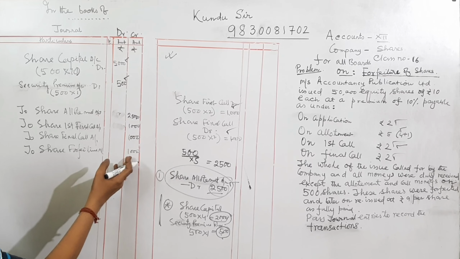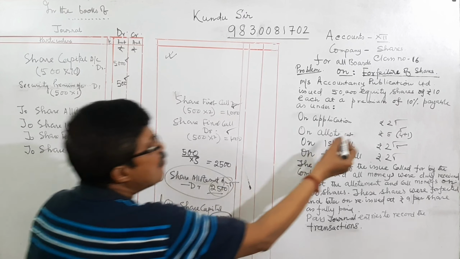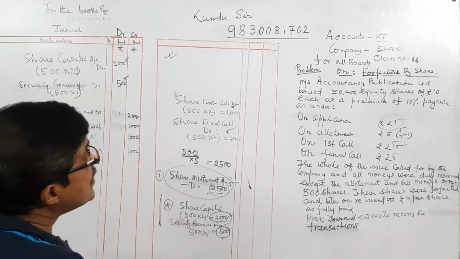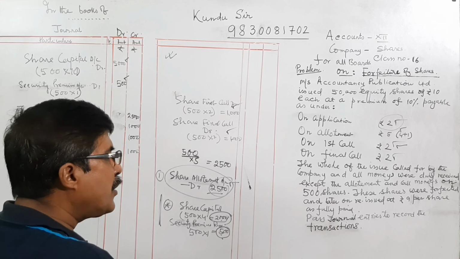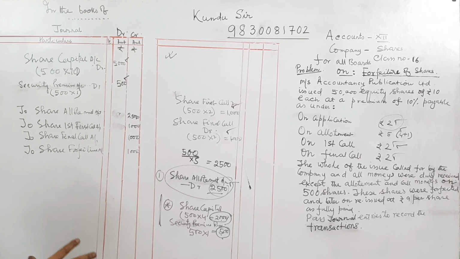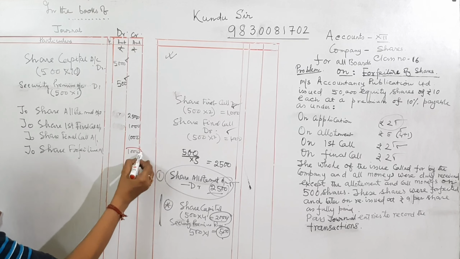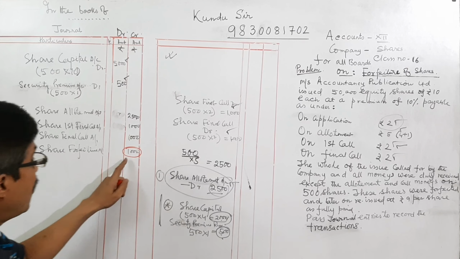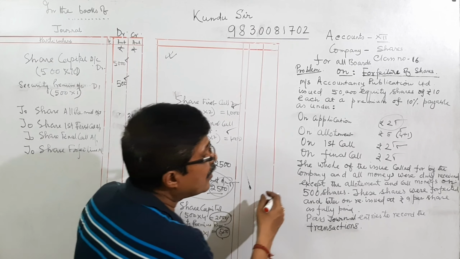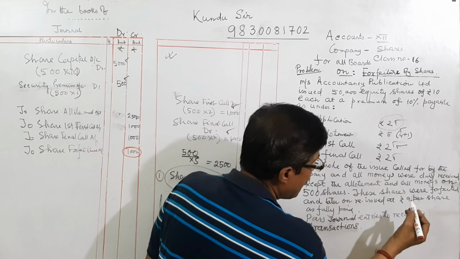We say we are transferring that amount which was collected at the time of application. We have got these. All entries are due but not received, and those amounts are lying in that account only, but we can transfer it to calls in arrear also, but not done. That is share forfeiture account is 1,000. Now we are reissuing the share. Company is reissuing, now we are passing the entry.